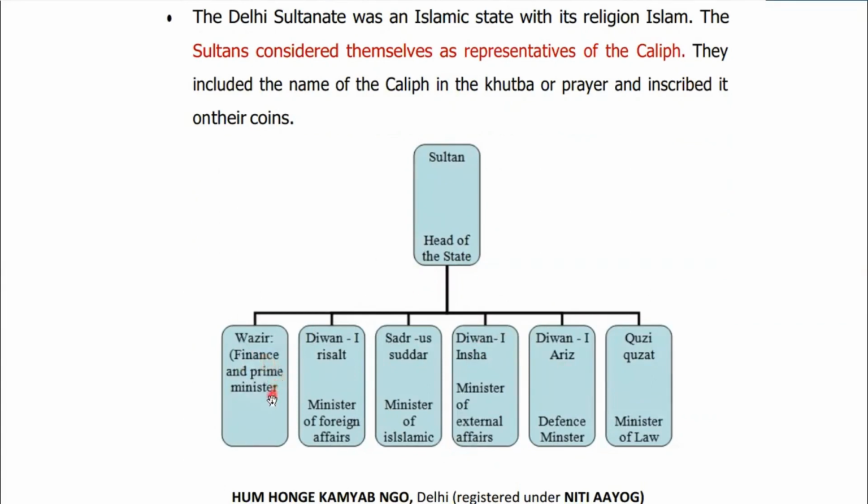At the same time, he was the prime minister. Diwan-i-Risalat was the department related to foreign affairs. Then we had the Sadr, who was the minister of Islamic laws. Diwan-i-Insha was the minister of correspondence. Diwan-i-Arz was the defense minister, and the Qazi was the minister of law. We will see more on this in a later part.